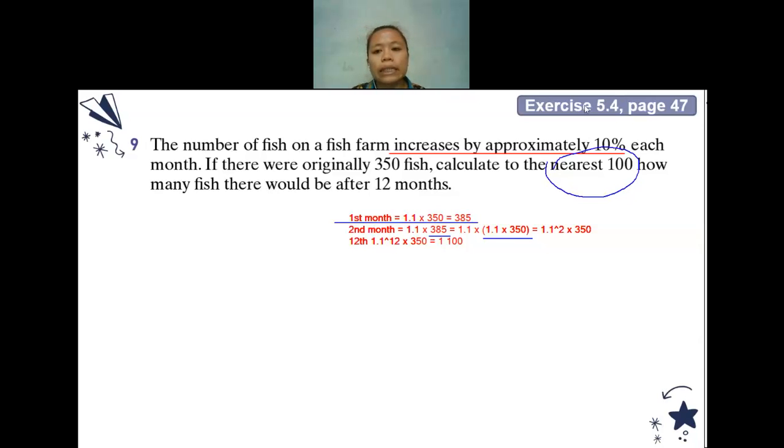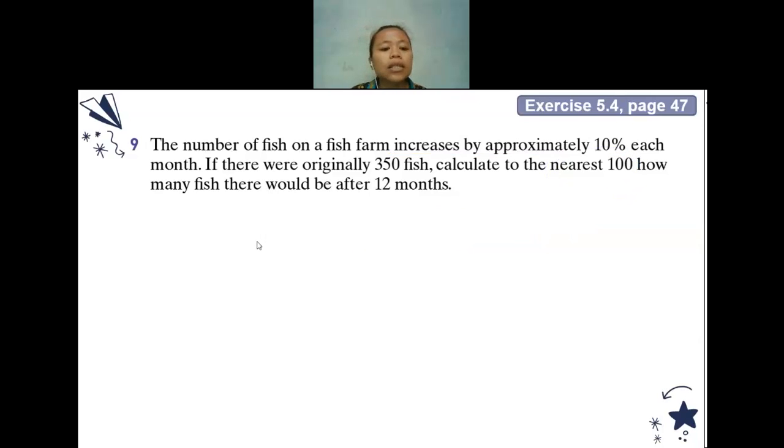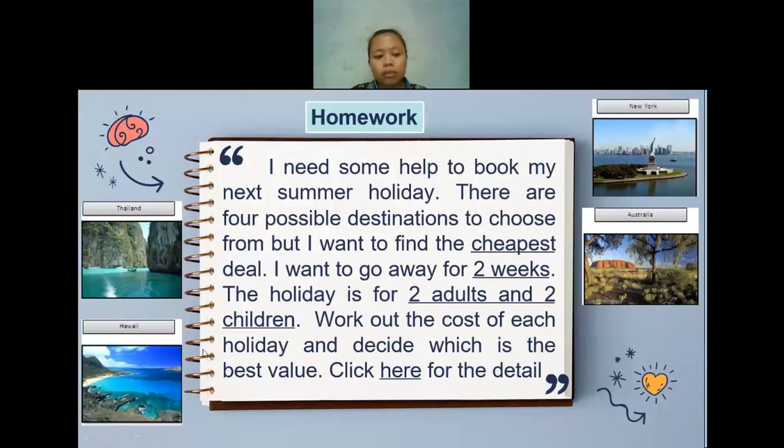The homework is about guessing the cheapest destination to spend the holiday. Later I will send you the details. There are Thailand, Hawaii, and so on. It's already time's up, so later you can read it by yourself. If you have any questions, feel free to ask me through Google Classroom.